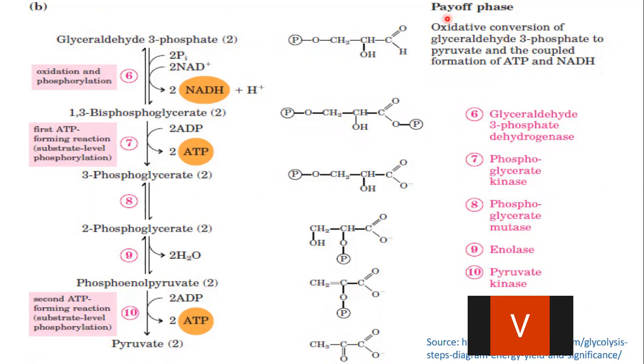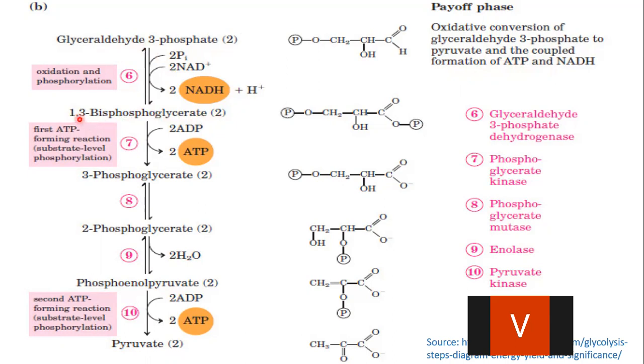Now, in the payoff phase, oxidative conversion of glyceraldehyde 3-phosphate occurs to form pyruvate, and the reactions are coupled to the formation of ATP and NADH. In the first step of the payoff phase, glyceraldehyde 3-phosphate is converted into 1,3-bisphosphoglycerate or 1,3-bisphosphoglyceric acid.